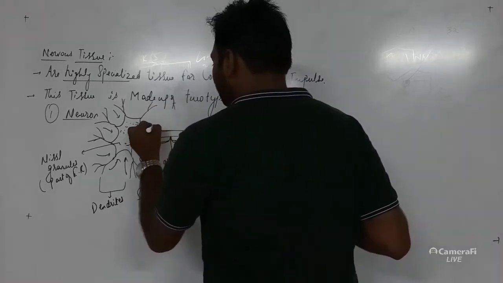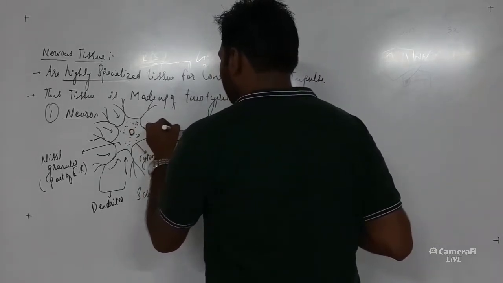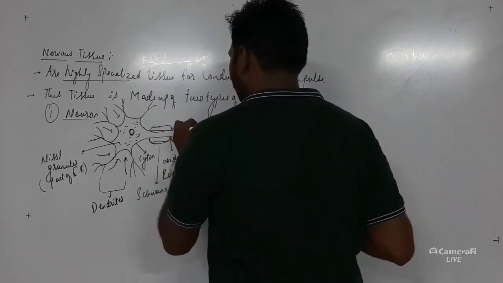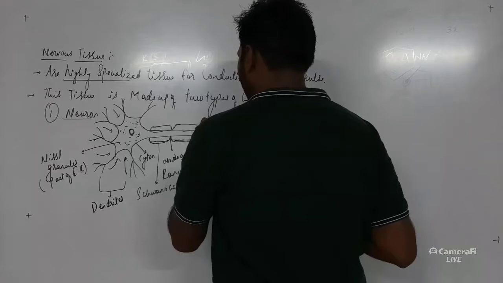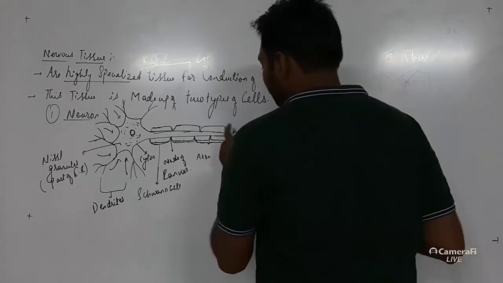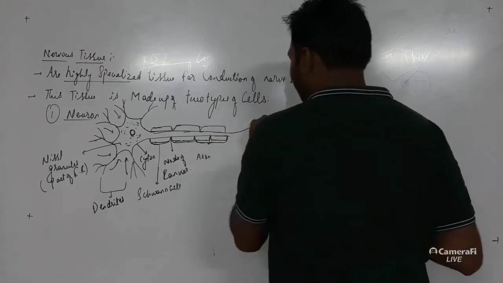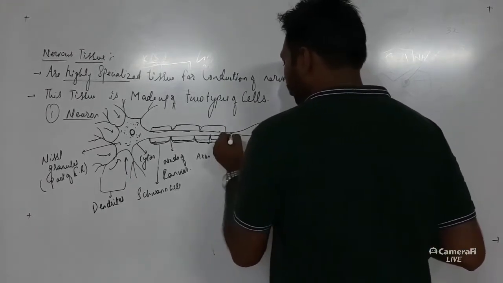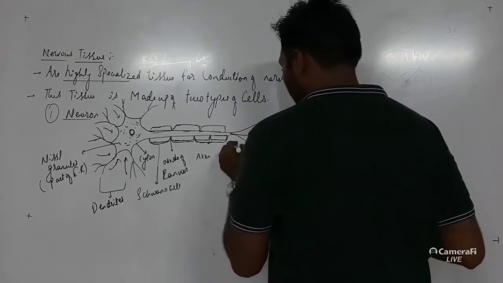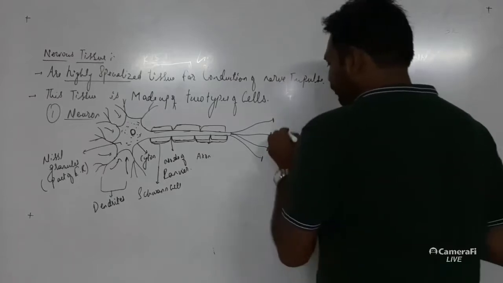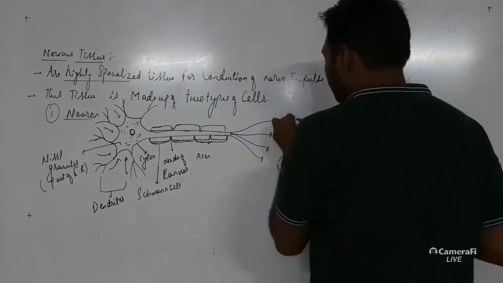So I will draw the myelin sheath again. Okay, so what we can differentiate easily. At the end of this there will be appearance of certain knob-like structures. These are also referred to as the synaptic knobs, or the axonic end bulbs.